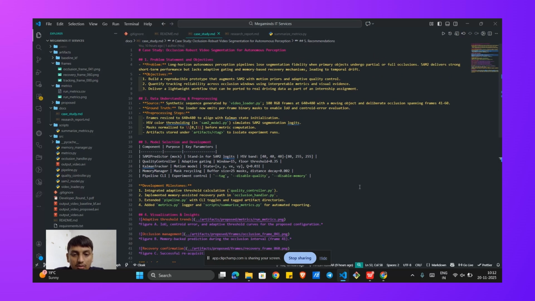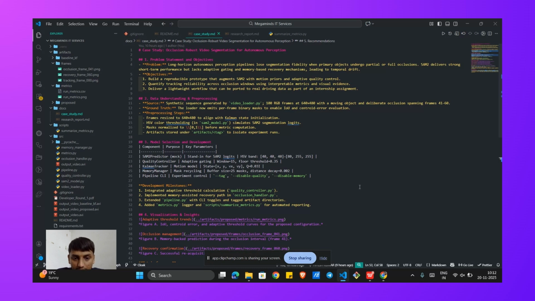So to answer these questions, I conducted a literature survey focusing on three key areas. First, promptable segmentation models. The original SAM paper by Kirillov and its successors like SAM2 are revolutionary. They can segment almost anything given a prompt. However, they operate on a short-term, frame-by-frame basis and lack the temporal context needed for robust video tracking.